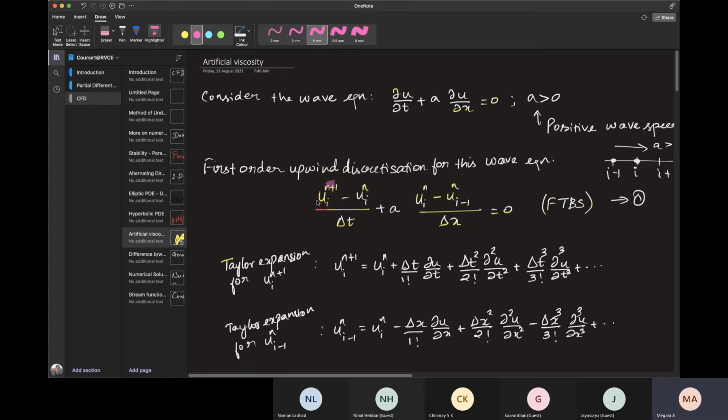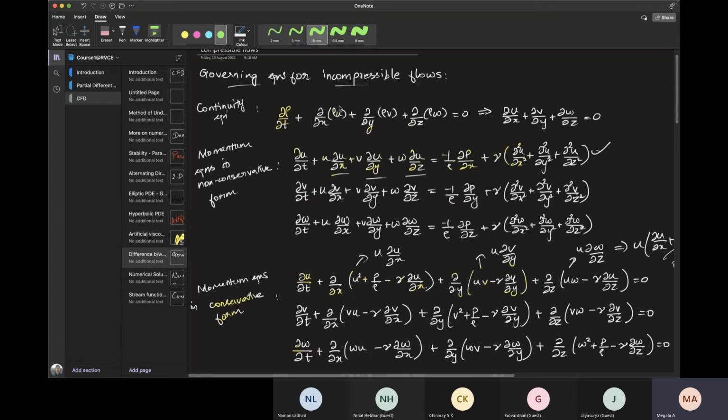This variable is your unknown, and these are knowns in this update equation, right? This is at n plus 1 time step while all the others are at nth time step. Since we have written an explicit scheme, it's an FTBS scheme. One of the variables is at n plus 1 time step and all the other variables are at nth time step. Similarly, if you write an update equation for